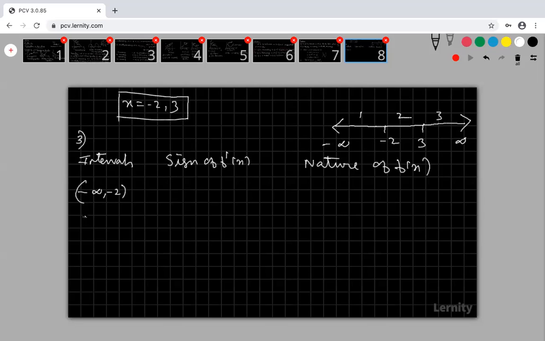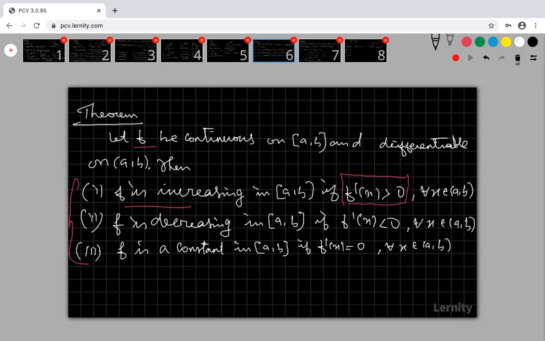What is my second interval? Minus 2, comma, 3. And what is my third interval? 3, comma, infinity. Okay, right. I'm going to check in this interval whether my f dash of x is less than 0 or greater than 0. Look at the theorem. If my f dash of x is greater than 0 in some interval, then my f of x is increasing on that closed interval. If my f dash of x is less than 0 in some interval, then my f of x is decreasing on this interval. Are you okay?